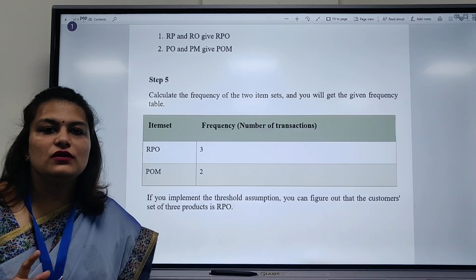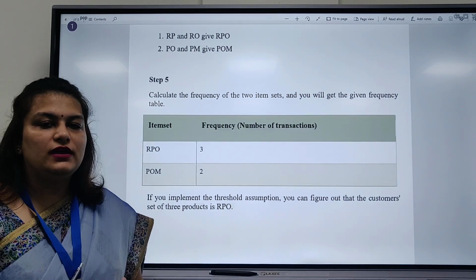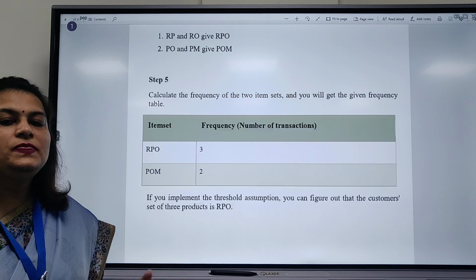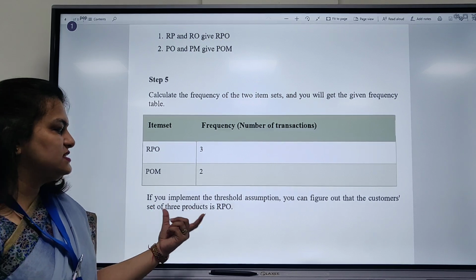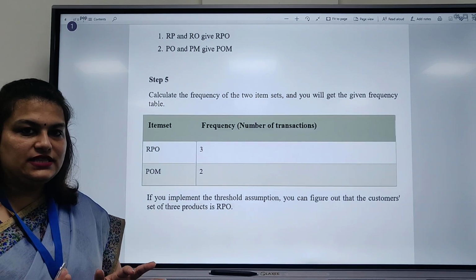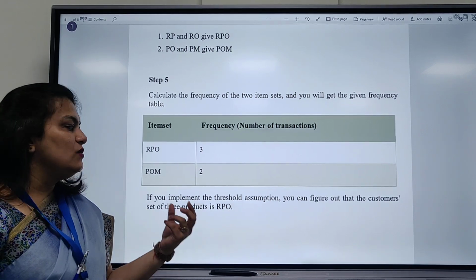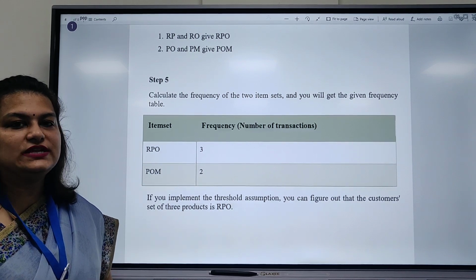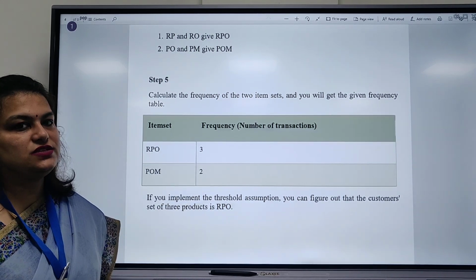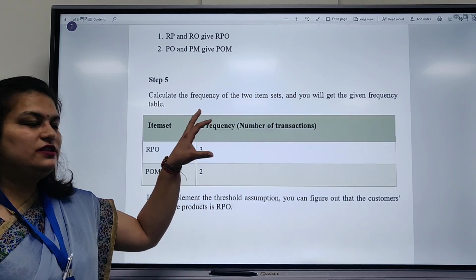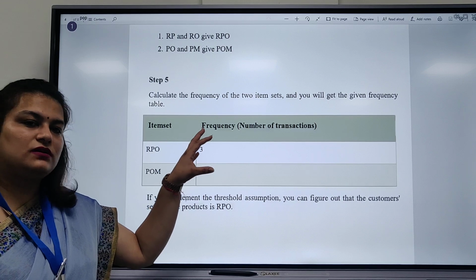Whenever you solve any type of question using the Apriori algorithm, the question will be what is the frequency of different products. It can be like this, or it can be which product or which group of products has the highest frequency in different transactions. So both you can calculate by using the above method.